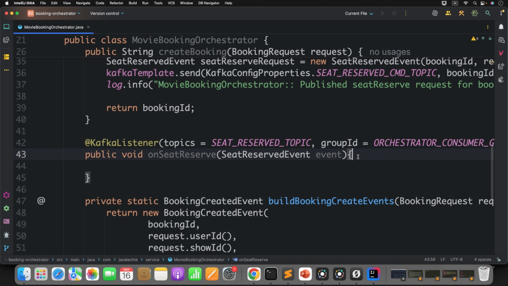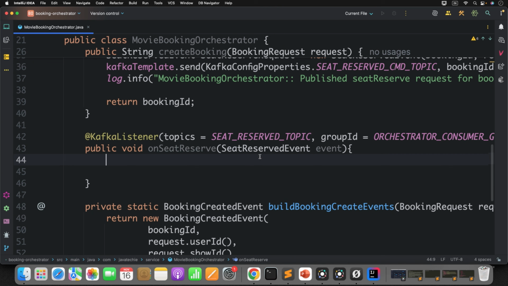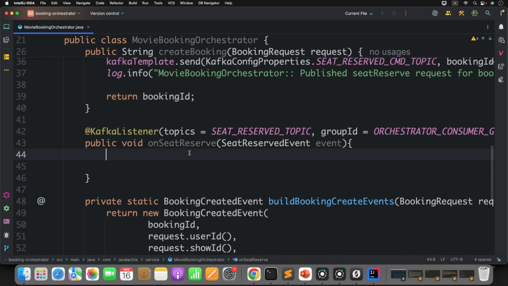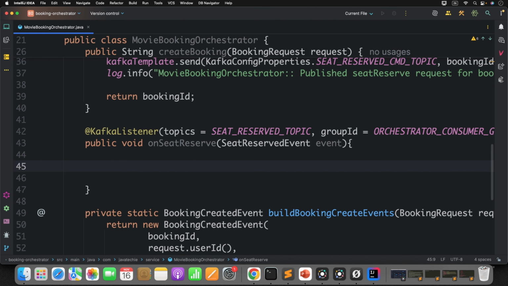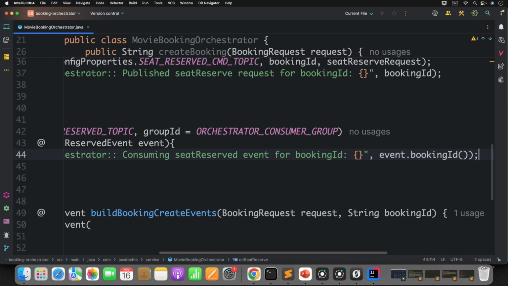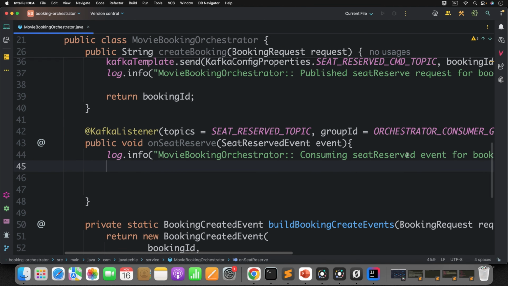Now here, what next? This orchestrator can receive either the success or failure event from seat inventory service, correct? First let me add a log statement. Movie booking orchestrator consuming seat reserved event for booking ID. Now what we need to do?